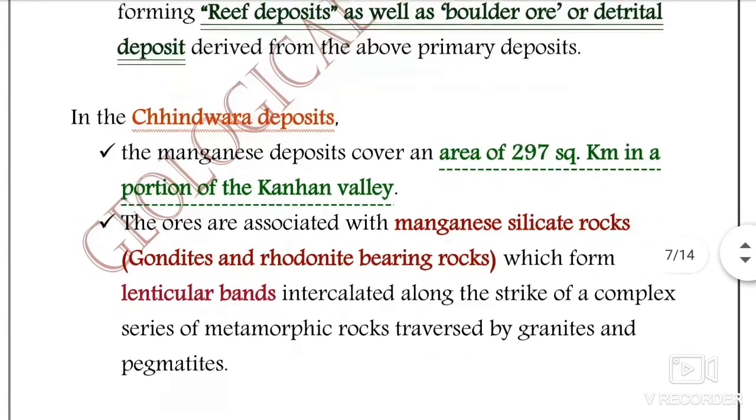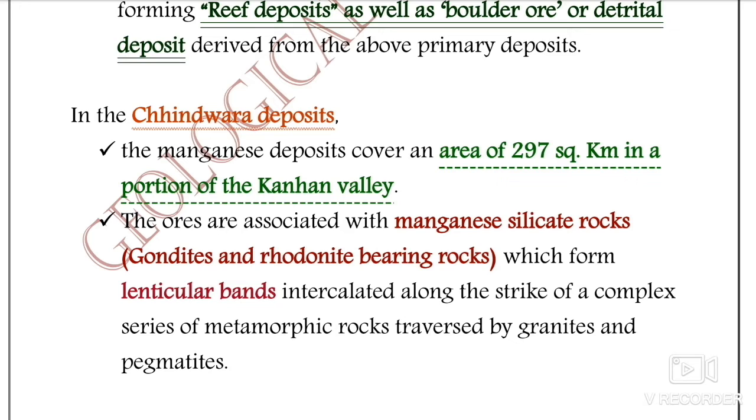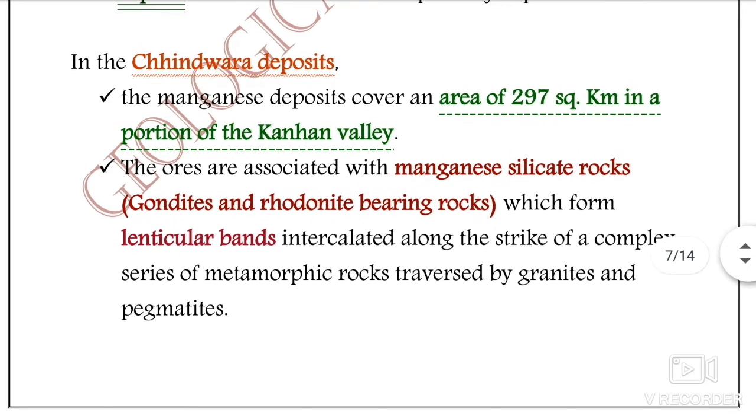And if we talk about the Chhindwara deposit, the manganese deposits cover an area of about 297 square kilometers in a portion of the Kalhan Valley. Okay, that is the type area of the Chhindwara deposit of manganese. The ores are associated with manganese silicate rocks, especially the gondite and rhodonite bearing rocks, which form lenticular bands intercalated along the strike of a complex series of metamorphic rocks that are traversed by gondites and pegmatites.